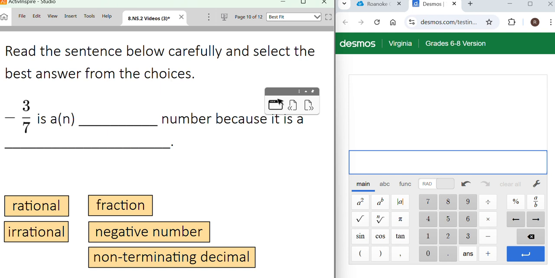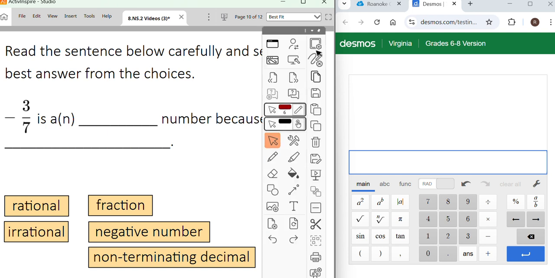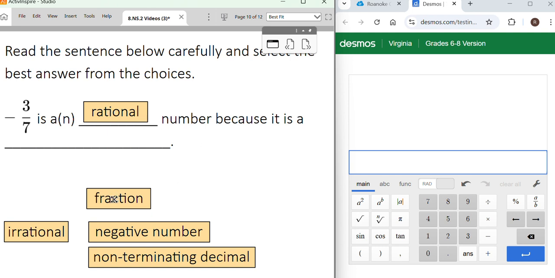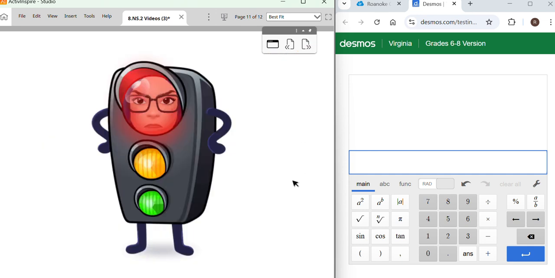Okay, this says, read the sentence below carefully and select the best answer from the choices. All right, we have a fraction. That means it is rational. If it can be written as a fraction and pi is not involved in that fraction, it is rational. We promise you that, because it is a fraction. That's the whole reason. -3/7 is a rational number because it's a fraction. Okay? All right, let's go on. That looks like the end.